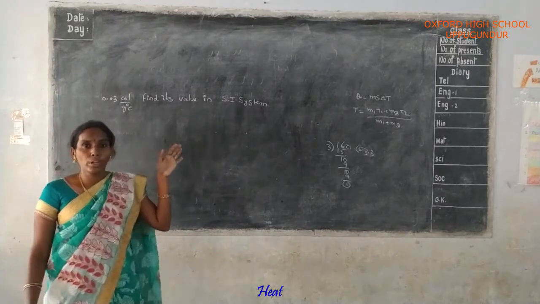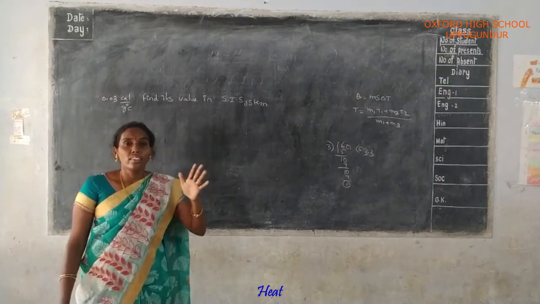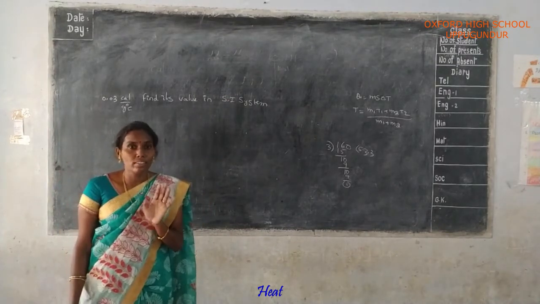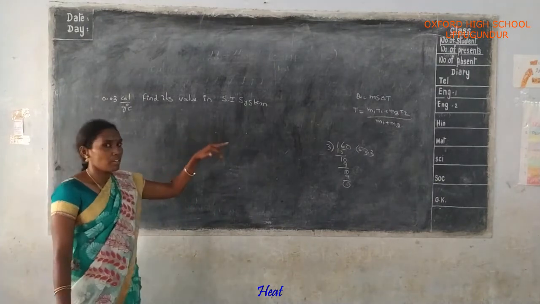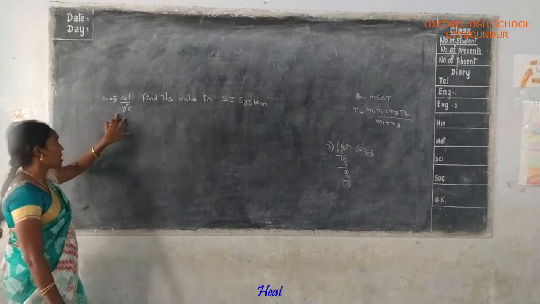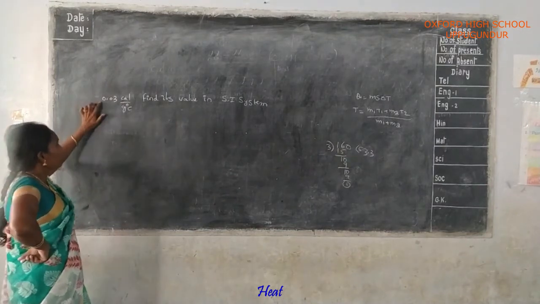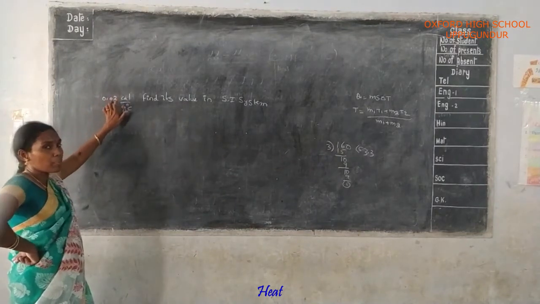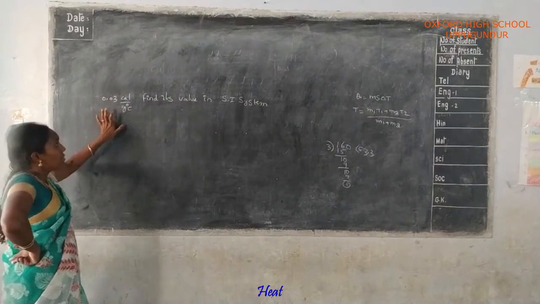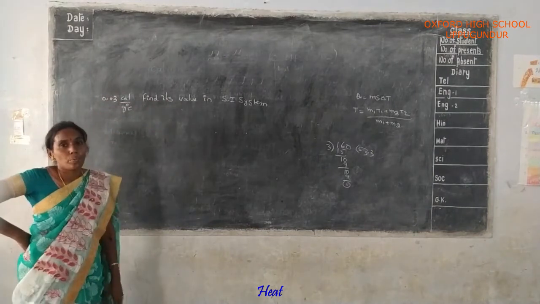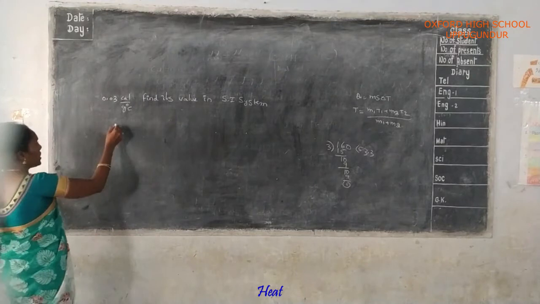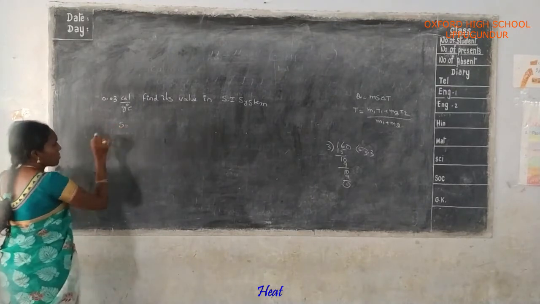This system is applicable throughout the world. SI system is different from MKS system, amma. Okay na? Actually this is the value for lead. The specific heat of lead is 0.03 Cal per gram degree centigrade. Find its value in SI system. Here specific heat is represented by the letter S, amma.